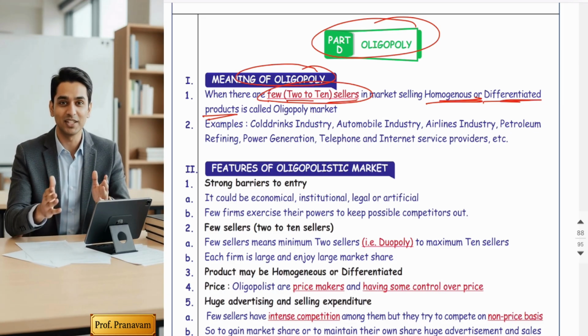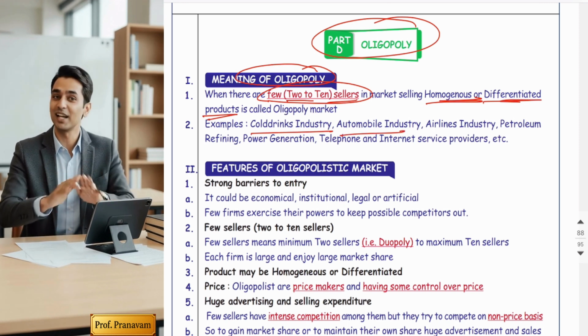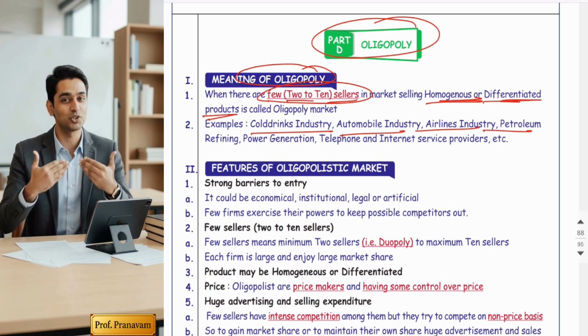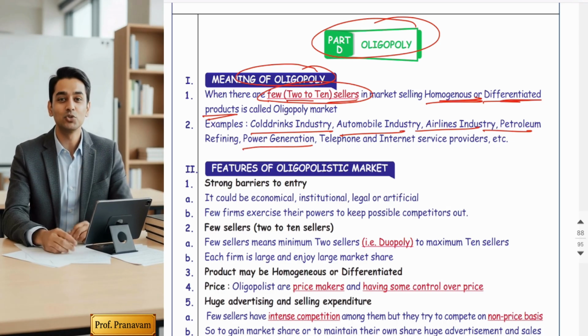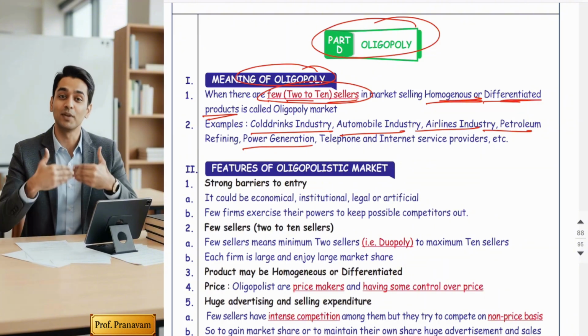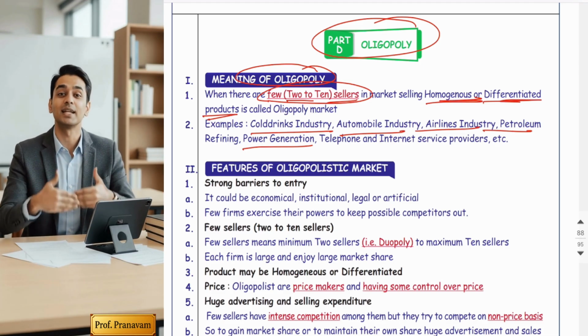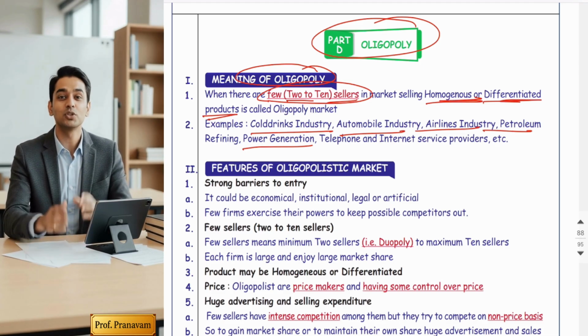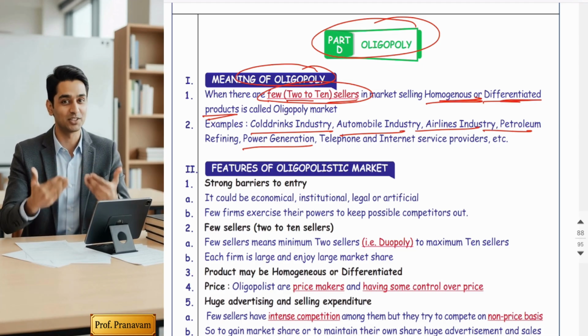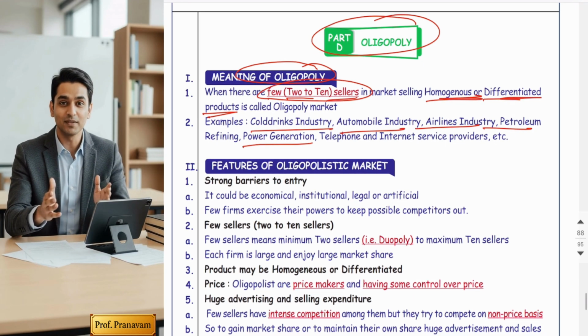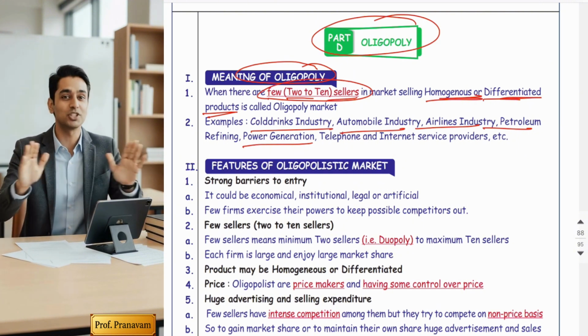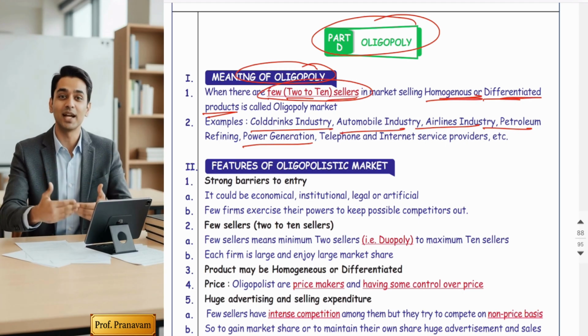For example, real industries are the automobile industry, cold drink industry, petroleum industry, airline industry, telecom industry, power generating industry. So many live examples enjoy an oligopoly market. Basically, oligopoly is a market with not many sellers, but each one is powerful enough to affect the entire market. When I say few sellers, that means in the entire market there are 3 to 4 sellers who enjoy the largest market share, right?